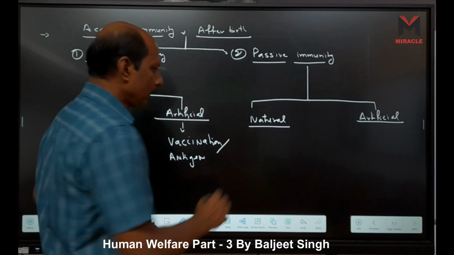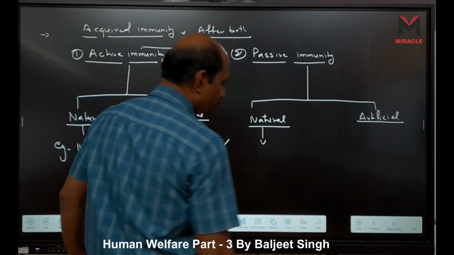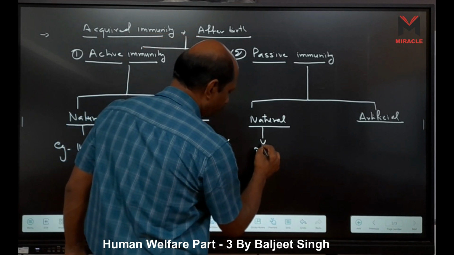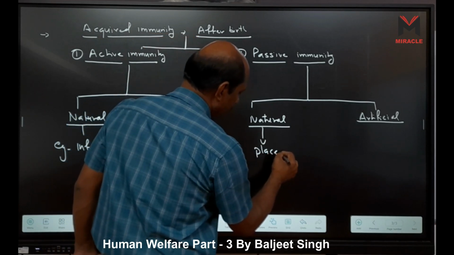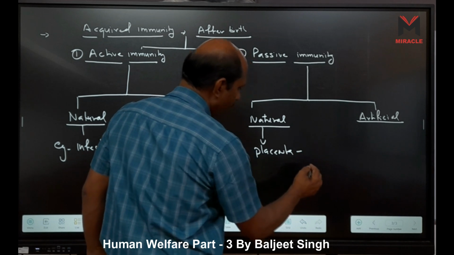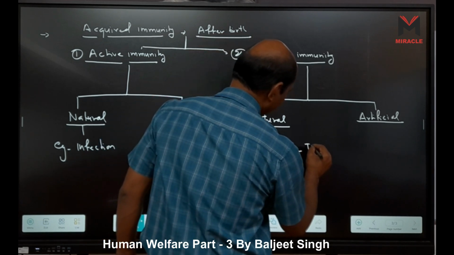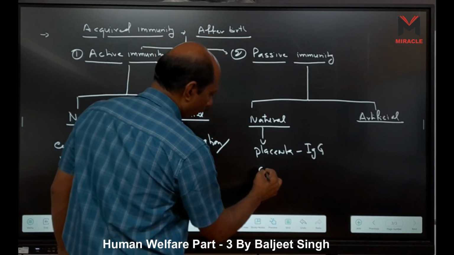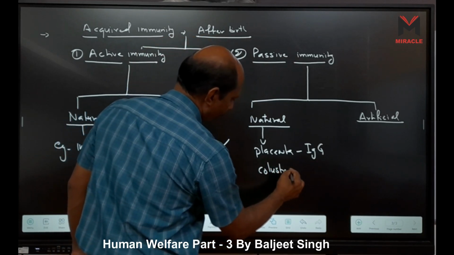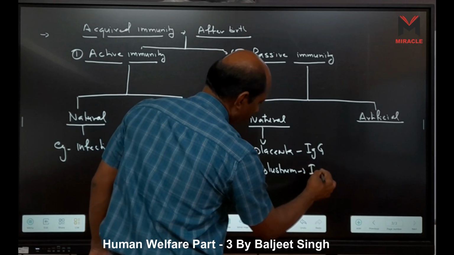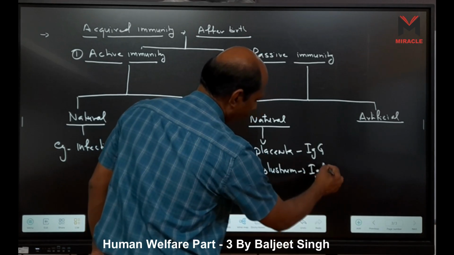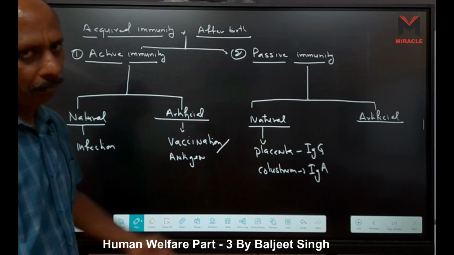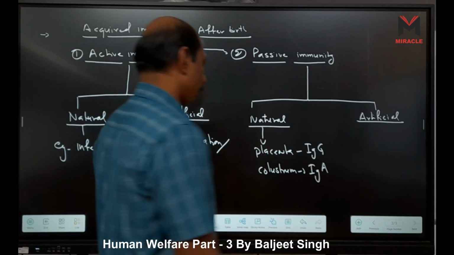These are antibodies which we get from our mother. Two examples are there. Placenta. Through placenta, which antibody we get? It is IgG. And second is our colostrum. Through colostrum we get IgA. These are antibodies which we get naturally from mother, right?